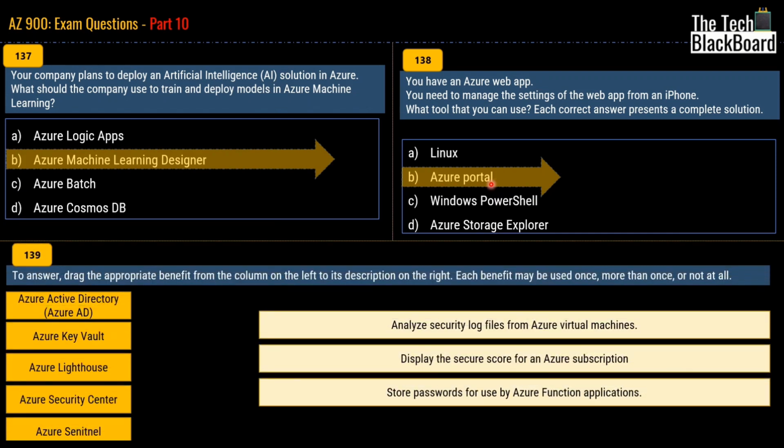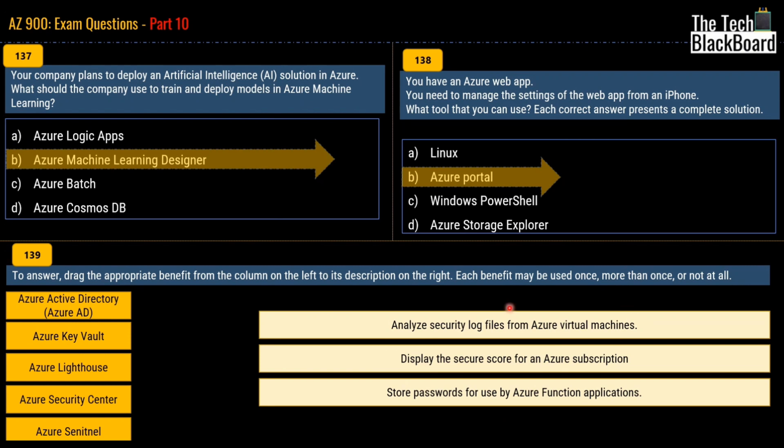Moving on with the next question, we have question number 139. This one is a drag and drop kind of question. So here on the left hand side, you are given some of the keywords and you have to match these keywords with the definitions given on the right hand side.